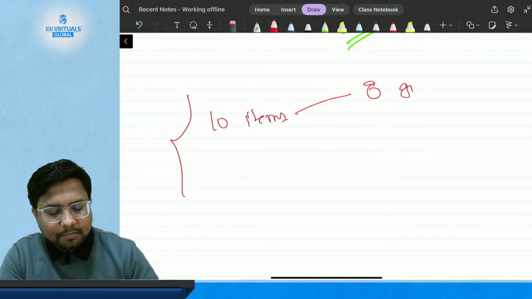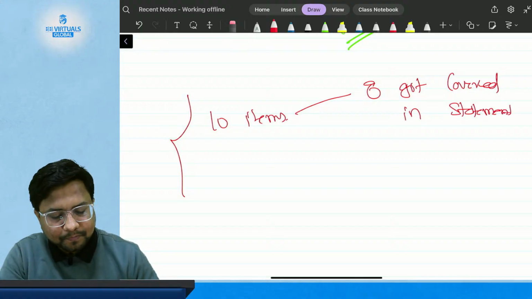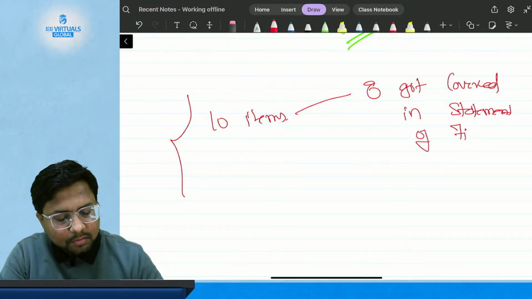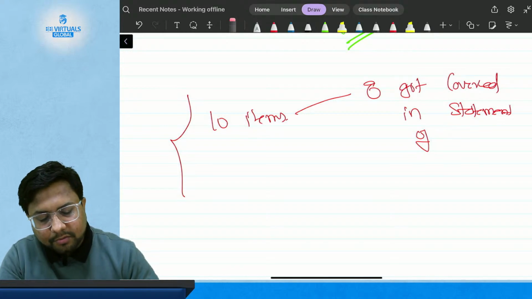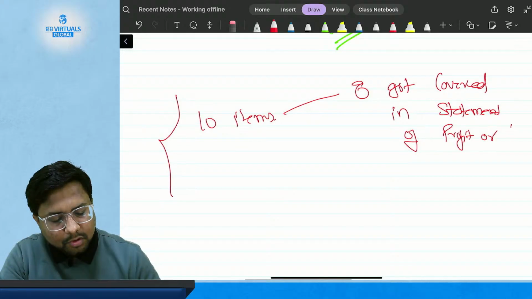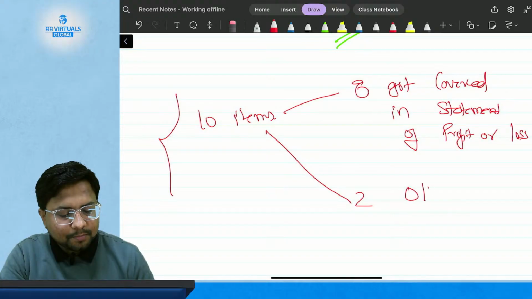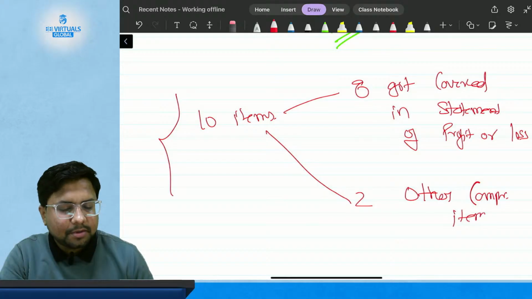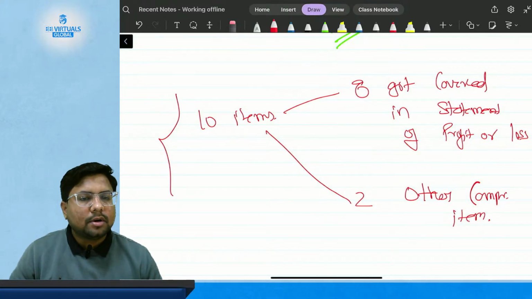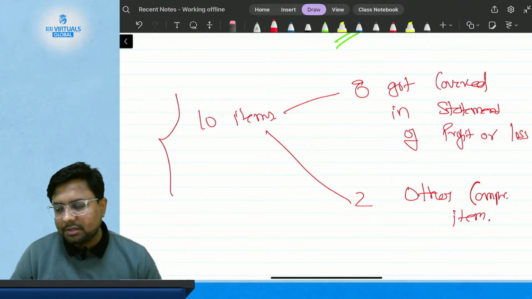8 got covered in the statement of profit or loss. So the remaining 2 items will be shown in the other comprehensive item statement. Sir, what are the items which are not going to be covered in the statement of profit or loss, or need to be shown in the statement of other comprehensive item?